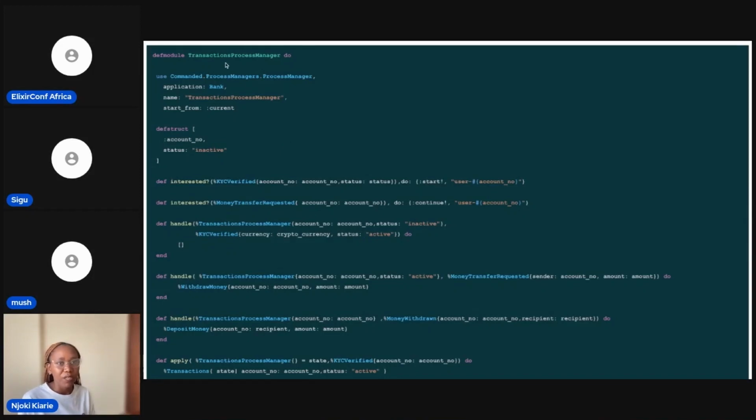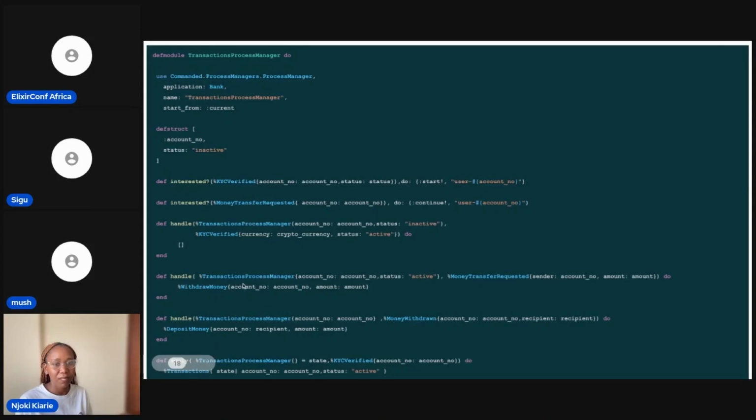The process manager, which does the opposite of the aggregate, takes in that event and checks if there's a process already started for that account number, since we said that our account number is the identifier. And if this passes, then that is handled.